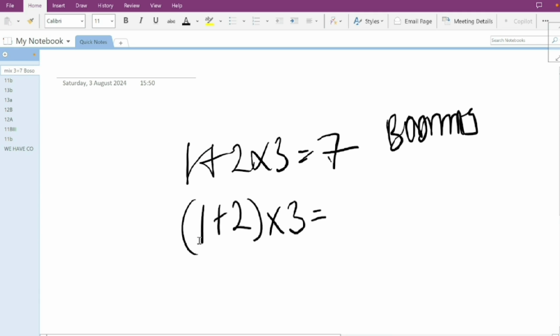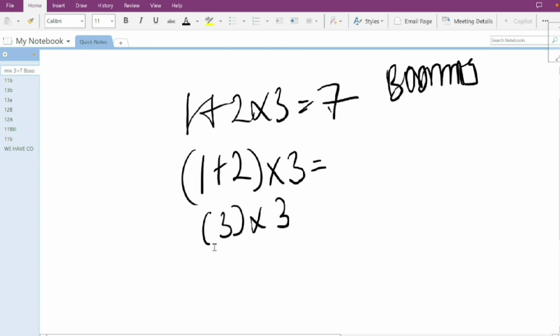So in this case you have to add 1 plus 2, that's 3, then times 3. Now we cannot remove the bracket until we've done what is in the bracket. The bracket here means do what's in the bracket first before you do any other thing. So the bracket comes before the multiplication, therefore making it that you have to add before you multiply in this case. So we can then take off the bracket. We have 3 times 3. 3 times 3 is 9. So our final answer is 9.